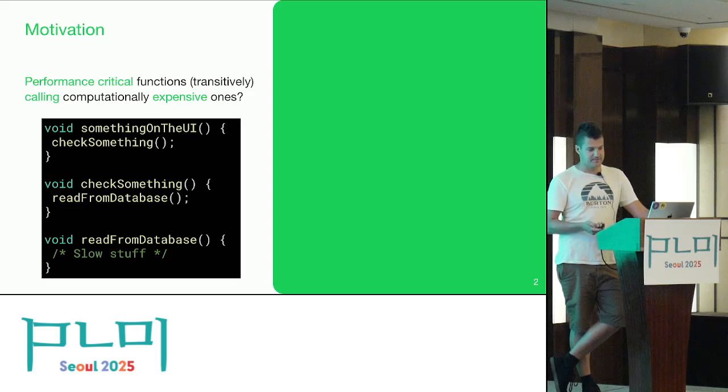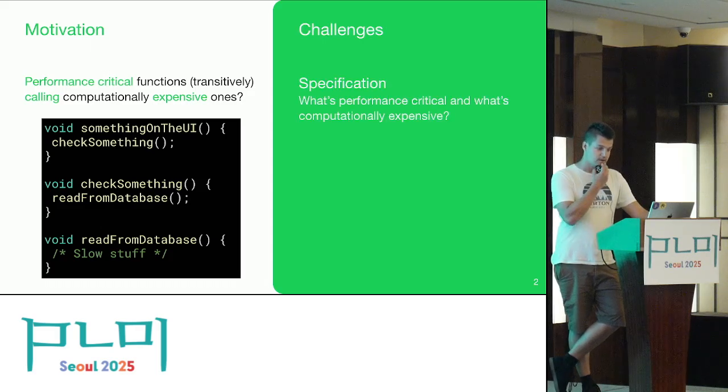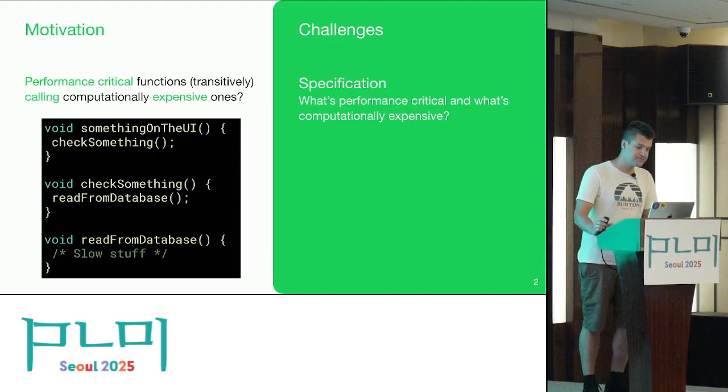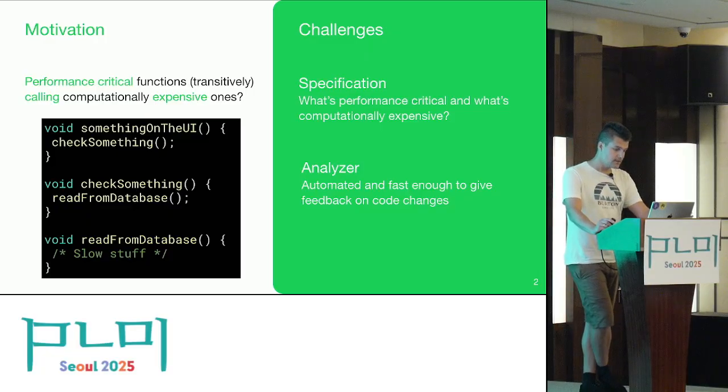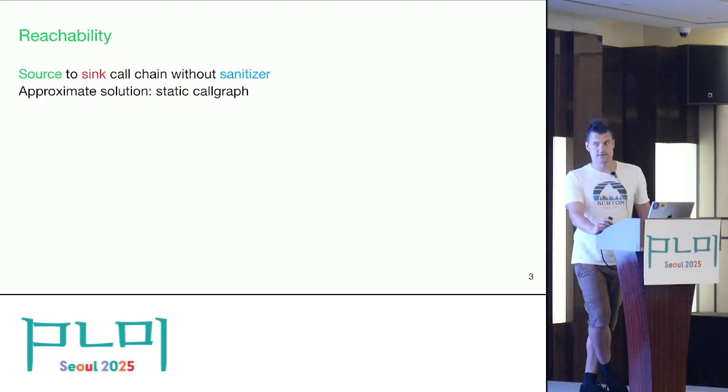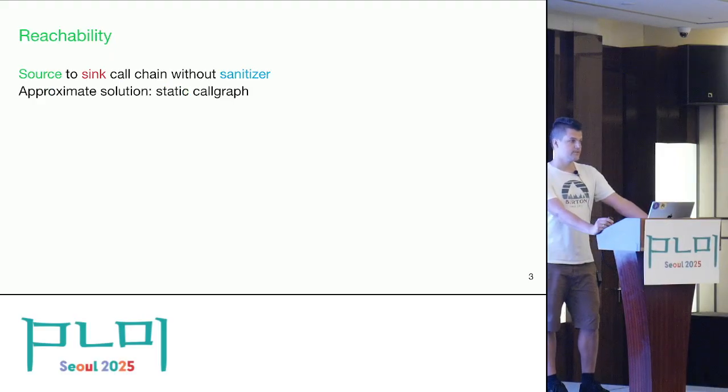For this, we need two main things. One is the specification. So we need to know what is exactly performance critical and what is computationally expensive. And then we need an analyzer which is automated and fast enough to give feedback on code changes at the scale of WhatsApp. So in theory, this is a relatively well-known and well-studied problem.